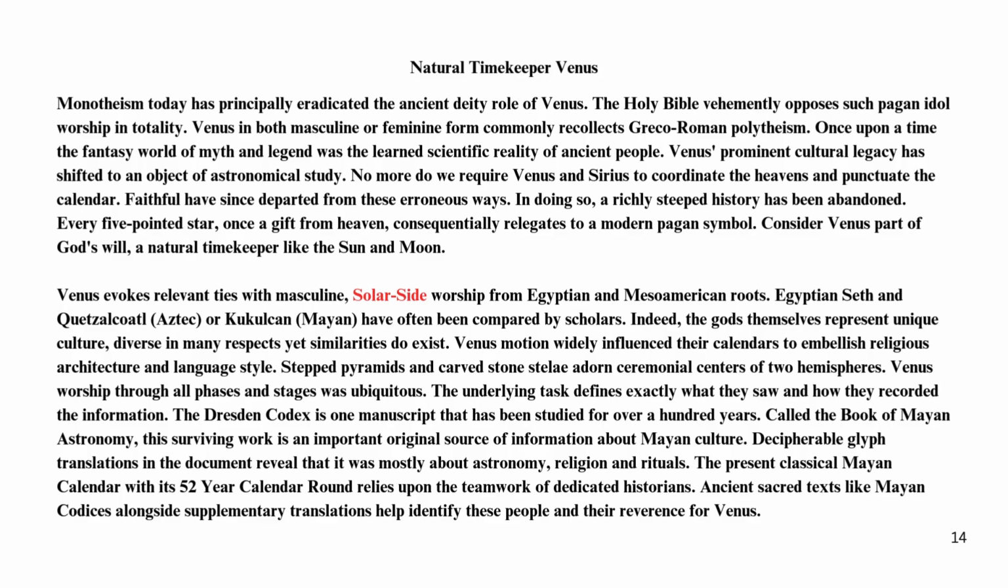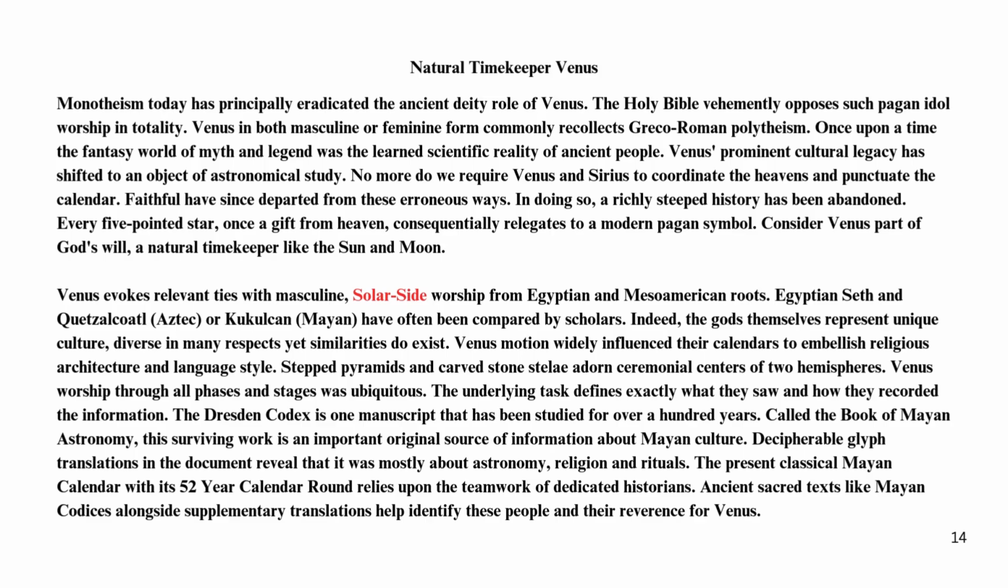Venus' prominent cultural legacy has shifted to an object of astronomical study. No more do we require Venus and Sirius to coordinate the heavens and punctuate the calendar. Faithful have since departed from these erroneous ways. In doing so, a richly steeped history has been abandoned. Every five-pointed star, once a gift from heaven, consequentially relegates to a modern pagan symbol. Consider Venus part of God's will, a natural timekeeper like the sun and moon.